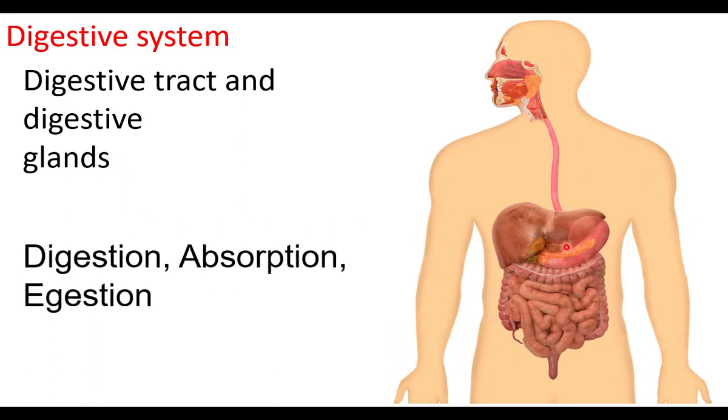The digestive system involves in digestion, that is digestion of food, absorption. After digestion, the nutrients are absorbed and transported through blood. The undigested matter is sent out. That process is digestion.